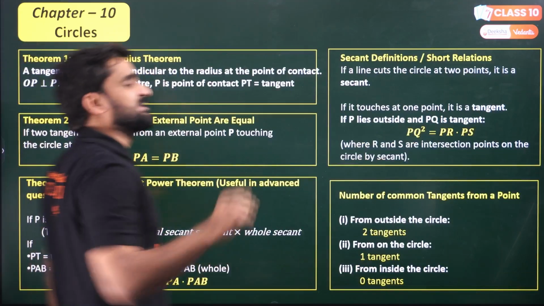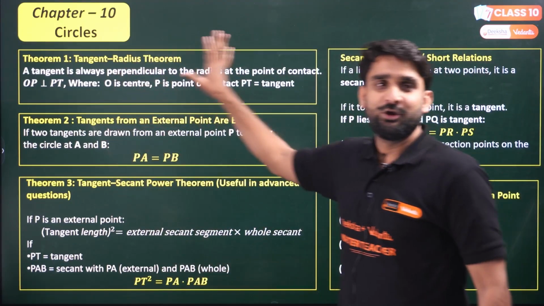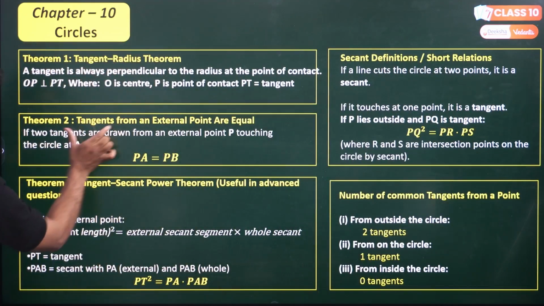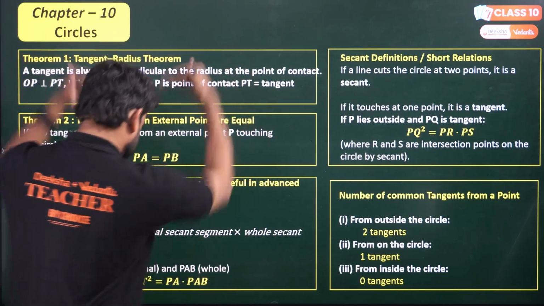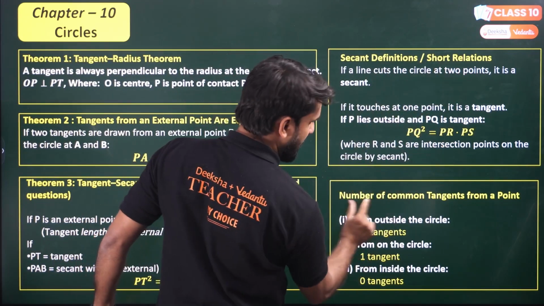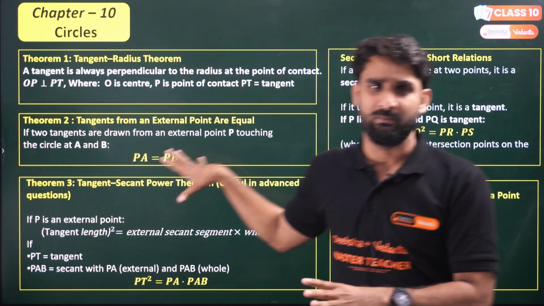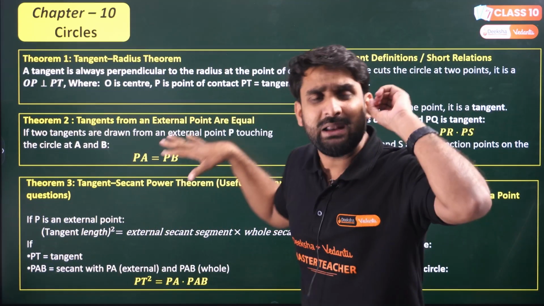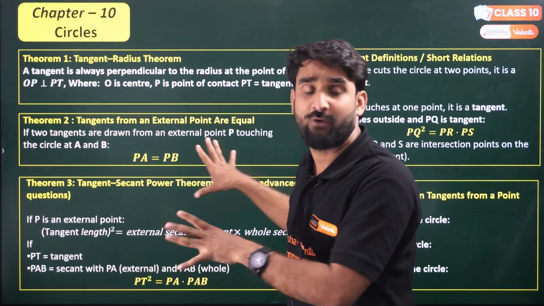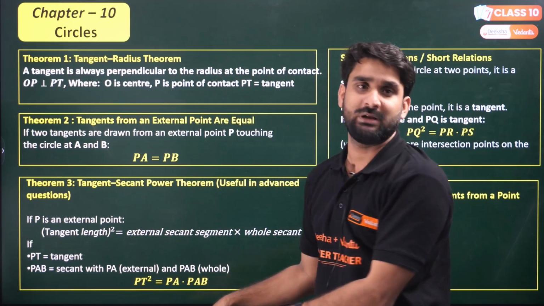Chapter number 10 is circles. Look how beautifully I have taken each and every theorem: theorem number 1, theorem number 2, theorem number 3. Look, these are the theorems. Then the definitions, the secant and tangent relation, and the number of common tangents. So no question will be beyond these theorems and this formula sheet. Each and every question you will get in future will be from this formula sheet.